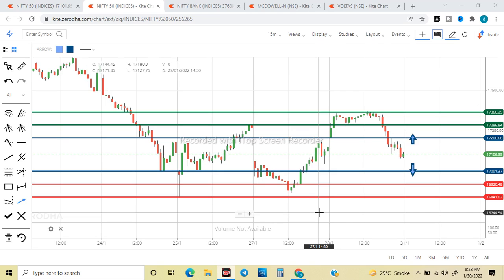IV, that is implied volatility, term used in option trading, will crash and premium will be decayed automatically. Premium will be cooled off. अभी premium high चल रहे हैं just because they want to make people buy at the high premium, and after the news, when the news is factored in market, premium will cool off. So there is a high probability that one might get stuck if holding options too long.